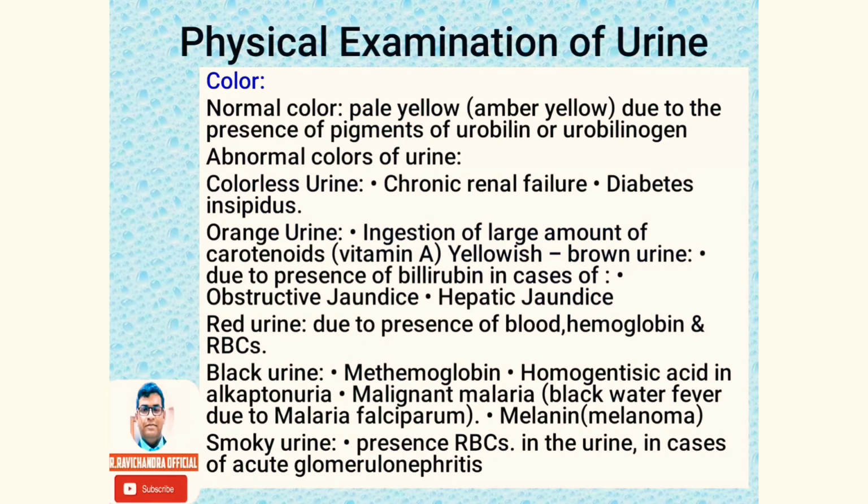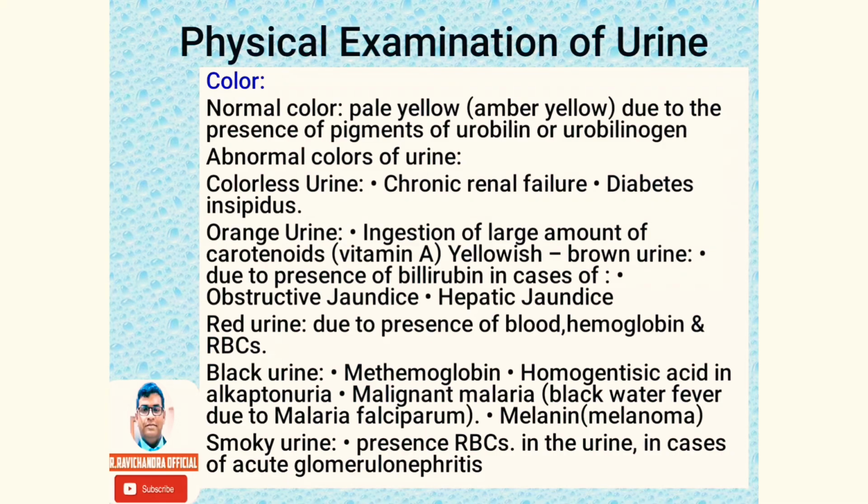Color of the urine. Normally, the urine color is pale yellow or amber yellow due to the presence of pigments urobilin or urobilinogen. Sometimes there will be variation in the color of the urine passed, that is abnormal colors, such as colorless urine seen in chronic renal failure, diabetes insipidus.